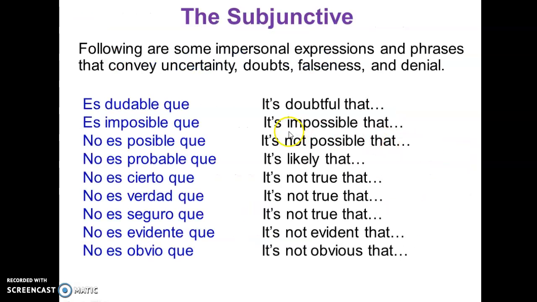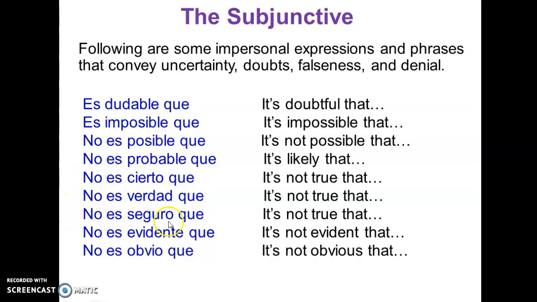These are some impersonal expressions that we can use that are going to convey uncertainty, doubts, falseness, and denial. Es dudable que. Es imposible que. No es posible que. No es probable que. No es cierto que. No es verdad que.